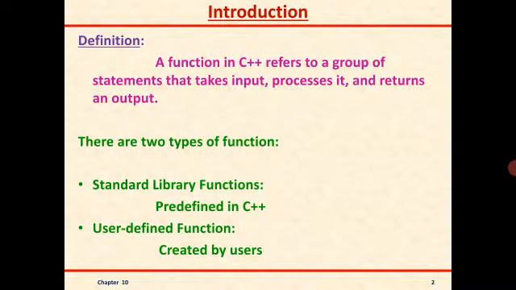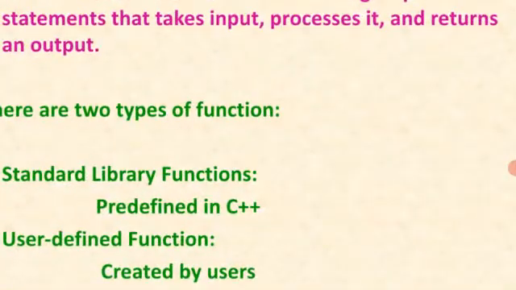Such functions are classified in C++ into two different categories. You can see, the first one is standard library functions and the second one is user defined functions. Students, standard library functions means what?